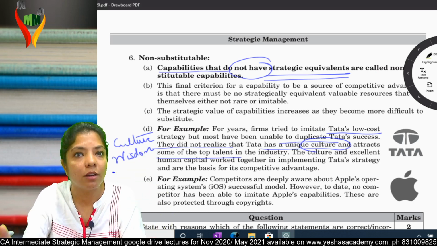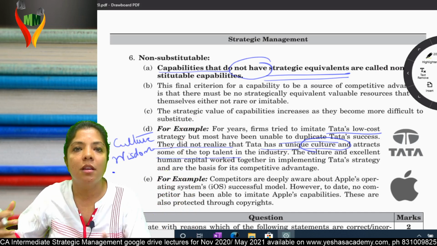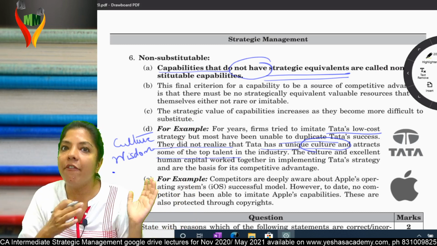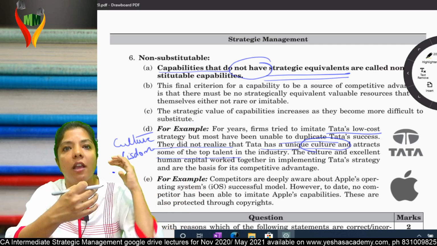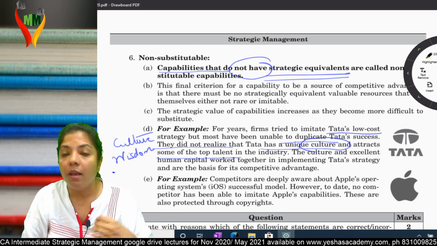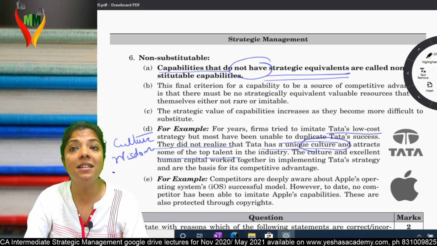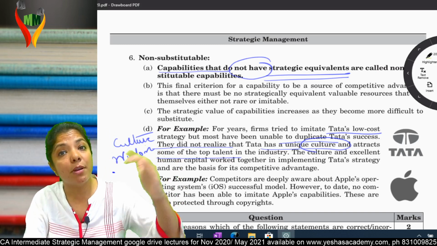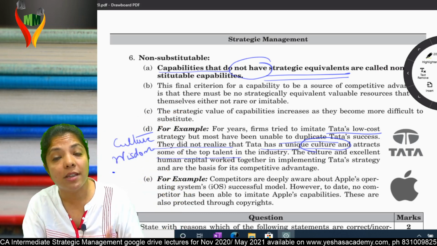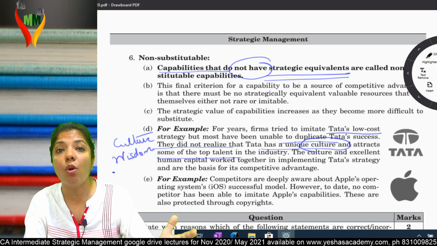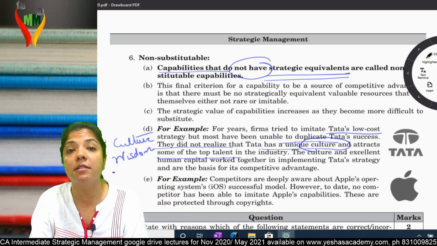He agrees that nobody is earning, neither is the company earning, because of this lockdown, the whole world, everybody has been affected economically. But that's not the time to lay off your people. If you're getting losses, it's better to reduce the salary, but completely laying off is a very problematic situation. Now, his wisdom, this is the core competency of Tata, and because of this, it has reached this level. People are thinking that they have low cost and trying to duplicate this low cost, but they don't know the reason behind that. The culture, the wisdom, the people are the core competency of Tata.